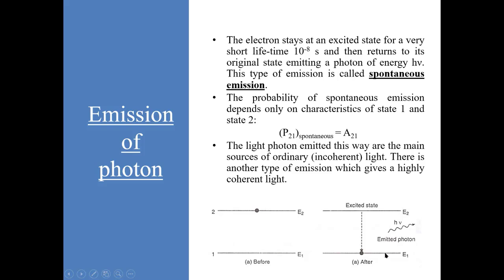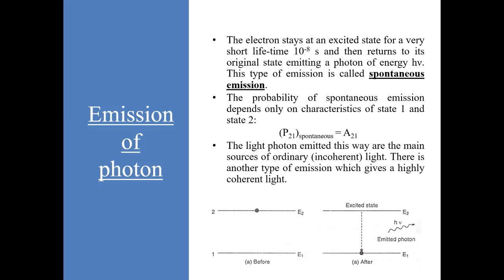So the probability of this spontaneous emission does not depend on anything external, and it depends only upon the characteristics of these two energy states. So this probability of spontaneous emission is constant. That constant is represented by A21. This constant is known as Einstein's coefficient of spontaneous emission. The light photons emitted in this way are the main source of ordinary light.